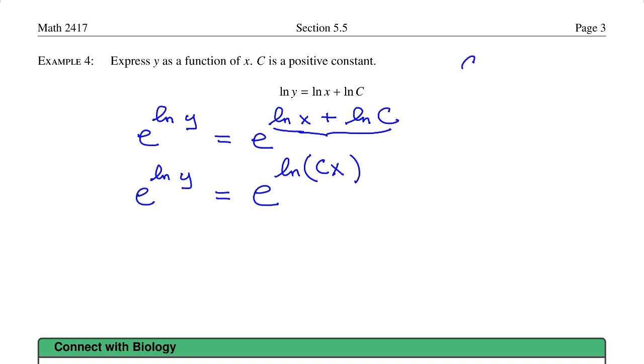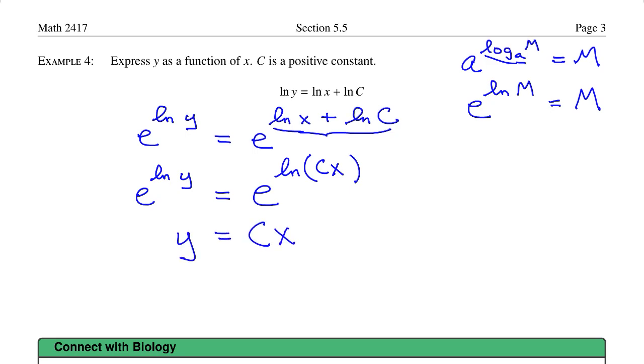Then, using the rule from before, which is a raised to the log in base a of m is equal to m, we recognize these as a version of that, except we have e, and then the log in base e is actually natural log. So e raised to the natural log of m is equal to m. That tells me that each of these simplify to just what the argument in the logs are, and we get y is equal to cx. And that's the answer, because we're looking for a function of x with y equals that function.